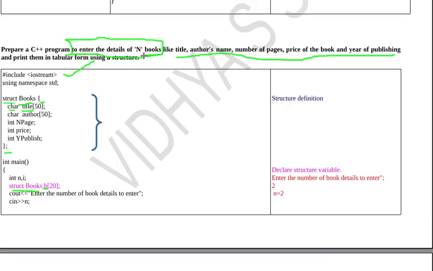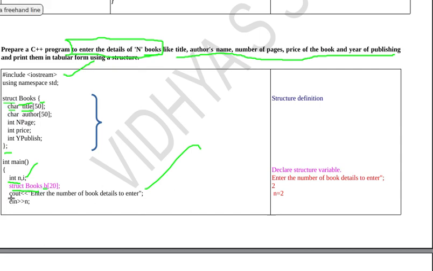Then I want to know how many book details I want to store. So I am asking the user to enter the number of book details to enter, and I need to store that in a variable. The user input is an integer, so I am declaring int n for storing the number of books I need to enter. And I have also used an array here for storing the book details. For indexing the array I need a variable i. So here int n comma i. n is for storing the number of books I need to store, and i is for array indexing.